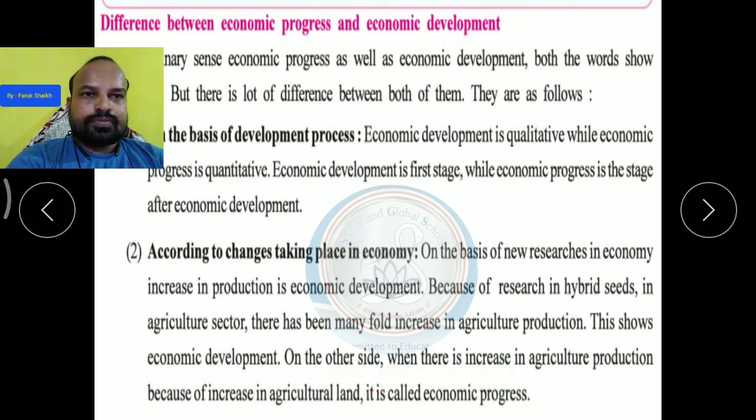Okay, from one field without using hybrid seeds and all, they were growing crops, but it was not much. That was called economic development. But after they used hybrid seeds and all, agriculture production increased because of the increase in agricultural land, and that is called economic progress.